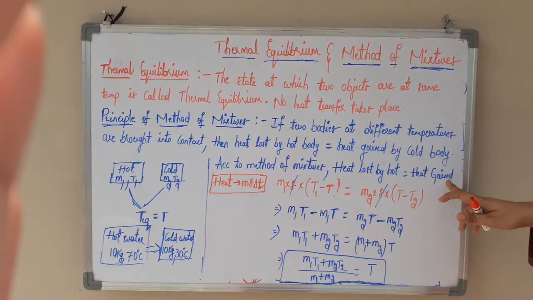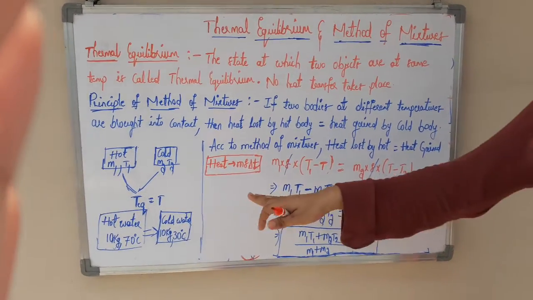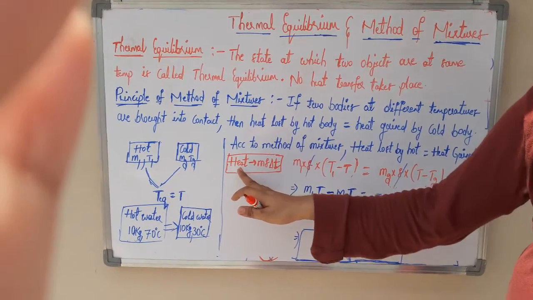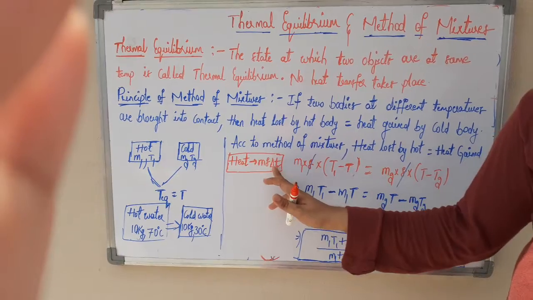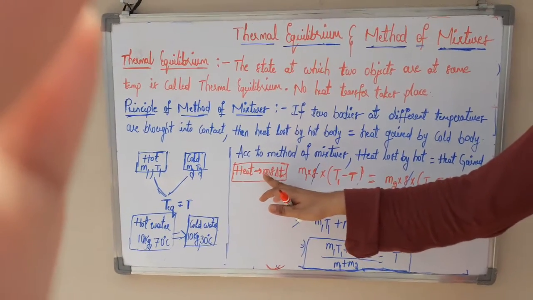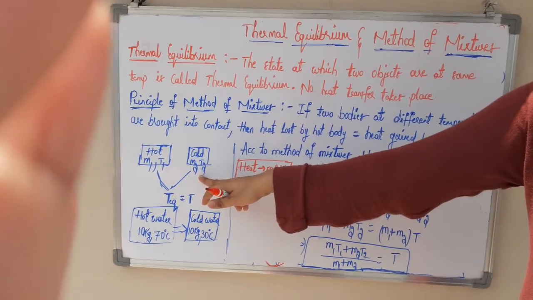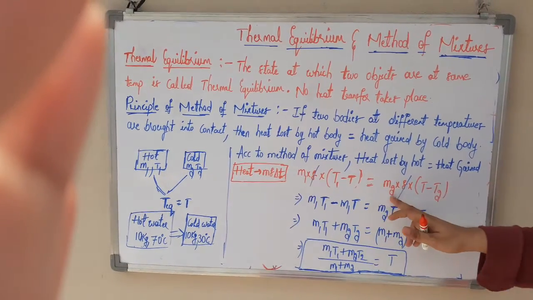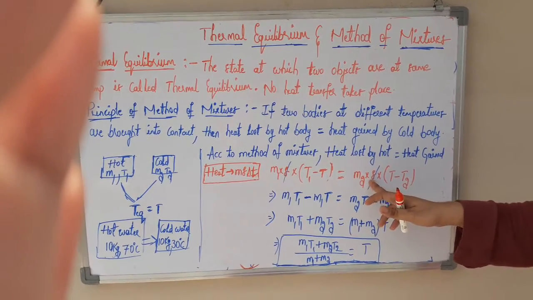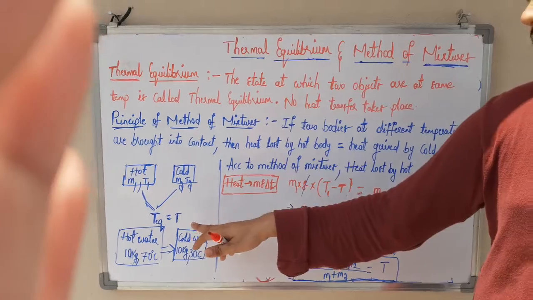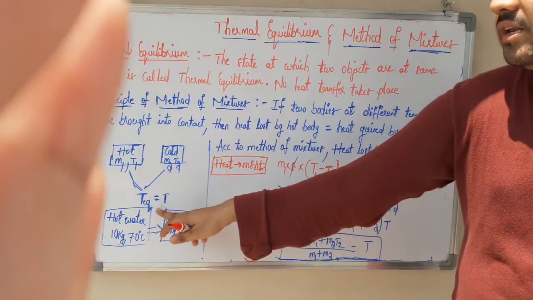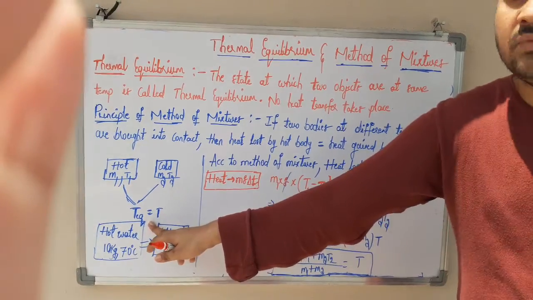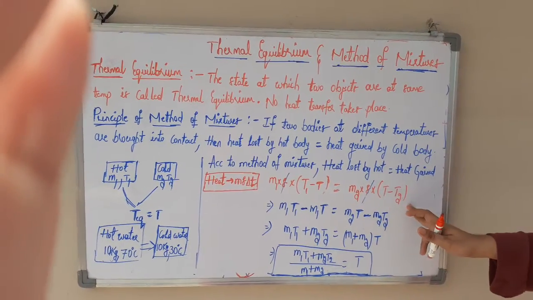And heat gained by the cold object, whatever the object may be, the heat formula is m s delta T. The mass of the cold object is m2, the specific heat of the cold object is S, and the temperature change of the cold object: initially the cold object is at temperature T2, finally it comes to temperature T. So temperature change is T minus T2.